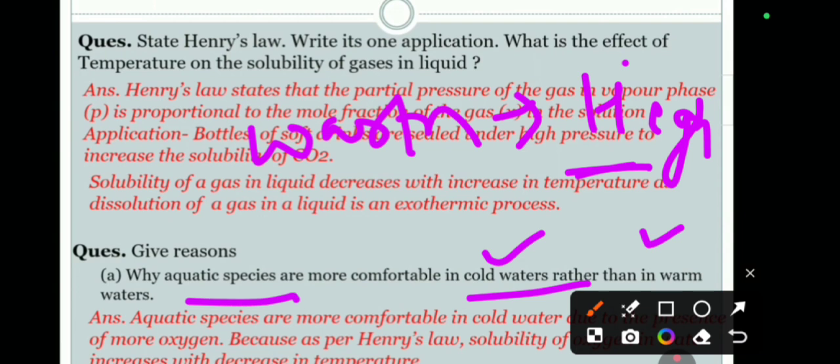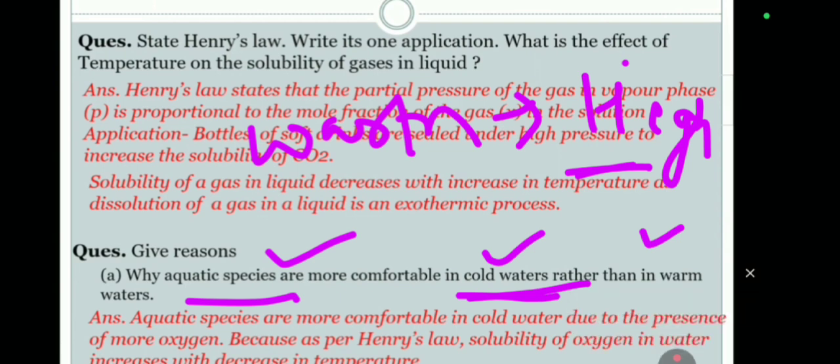Because according to Henry's law, solubility is inversely proportional to temperature, and cold water has more solubility of oxygen, so dissolved oxygen is present in more quantity. So they will feel much better in cold water as compared to hot water.